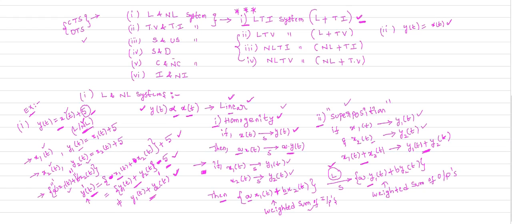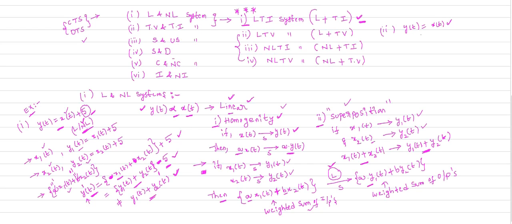System is a non-linear system. Important observation you can note down here. If the system described by the equation consists of the constant values, you can directly say that system is a non-linear system. If the system is described by the relation which consists of the constant values, that system is definitely a non-linear system, because it does not obey the principle of homogeneity and principle of superposition. Definitely that is a non-linear system.